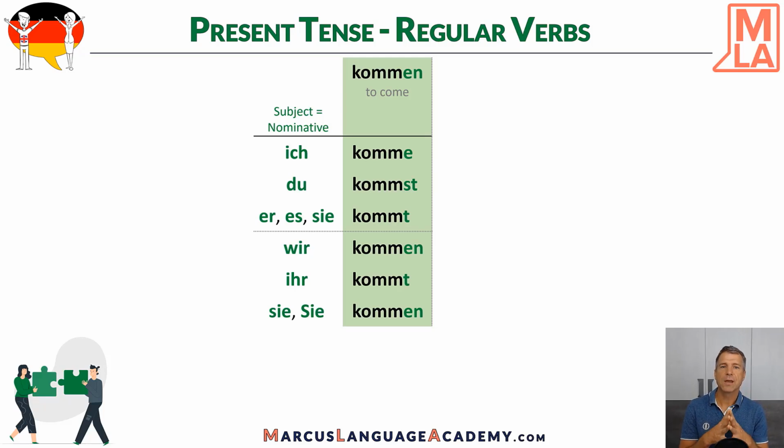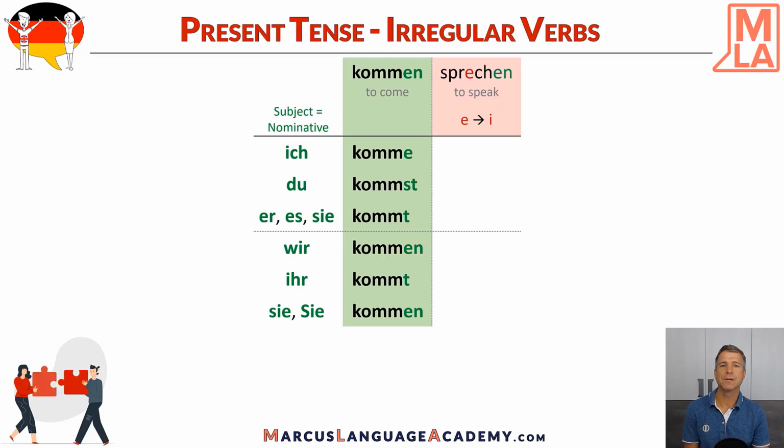Remember, the regular verbs conjugate the following way, like in the example with kommen. Ich komme, du kommst, er, es, sie kommt, wir kommen, ihr kommt und sie kommen. So this is just a regular verb. But now let's see what we have when we have an irregular verb like sprechen, to speak. Irregular means that something changes in the root of the verb. Therefore, I mark the E here red. And this E will change somehow into I. So let's have a closer look at the conjugation of sprechen.